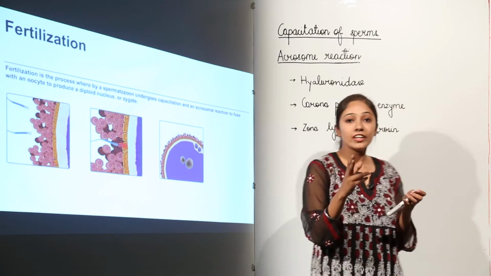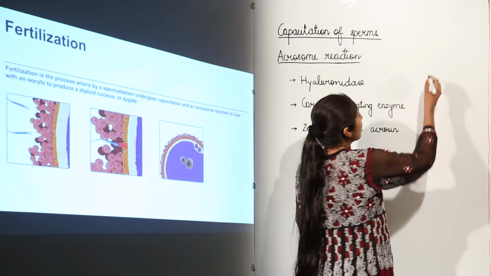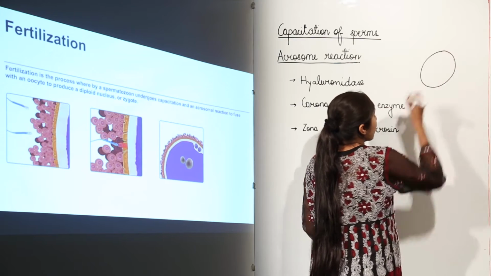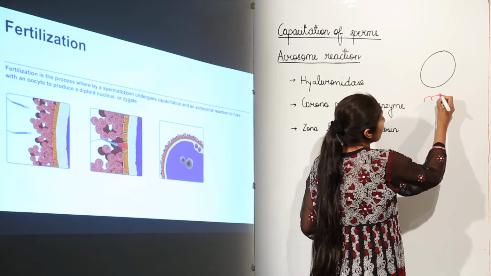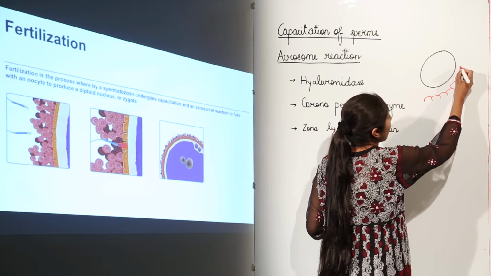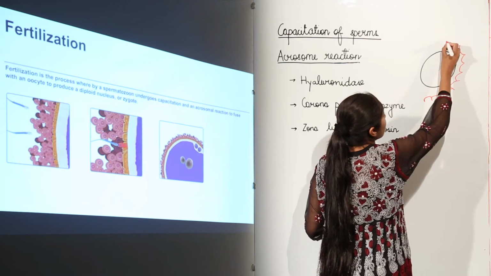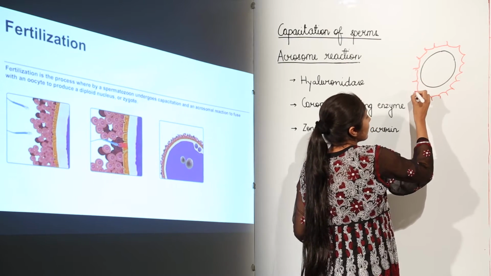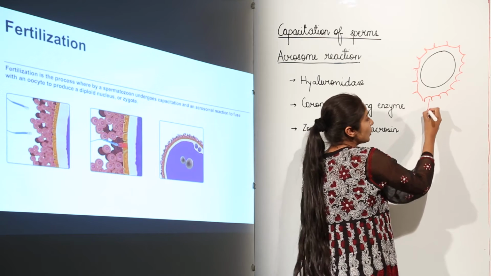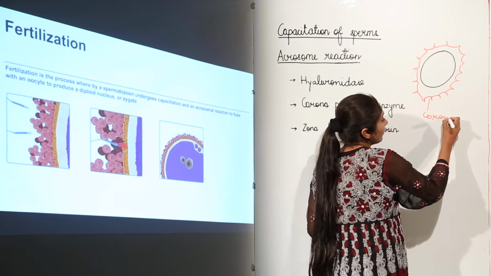When we have a secondary oocyte, if I draw a secondary oocyte, this secondary oocyte is surrounded by two layers. The first dense layer of the cells is known as corona radiata. We have a dense layer of cells which is surrounding the secondary oocyte. It is known as corona radiata.